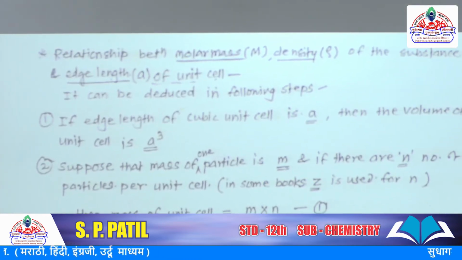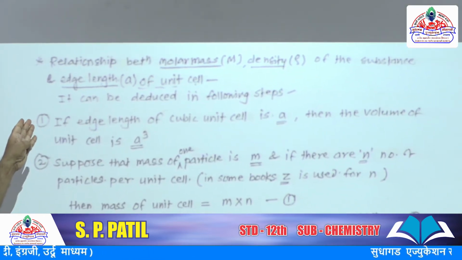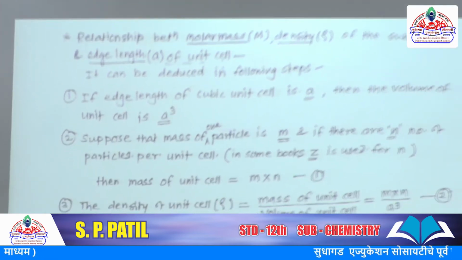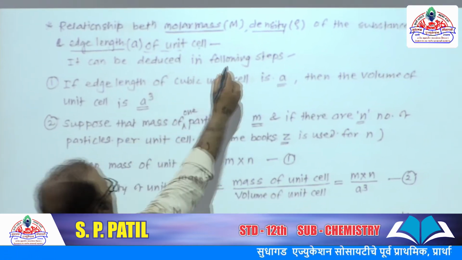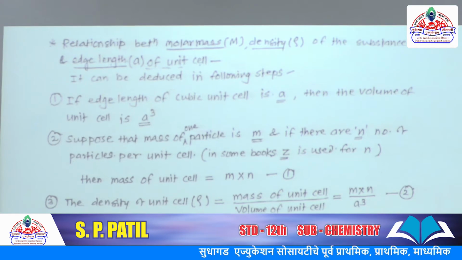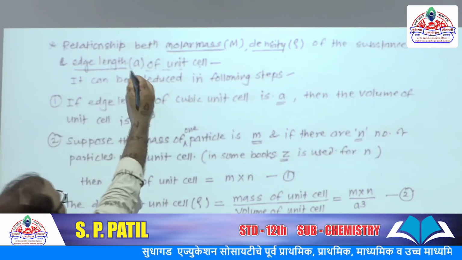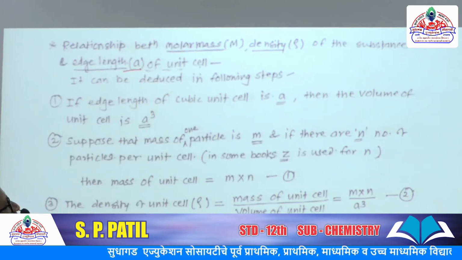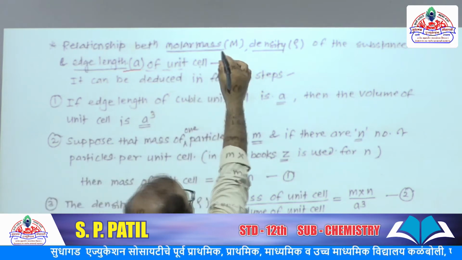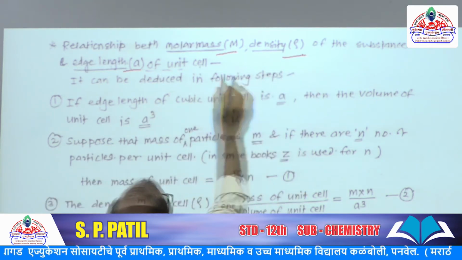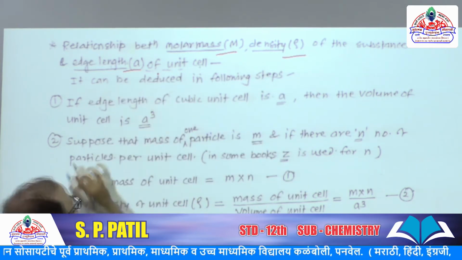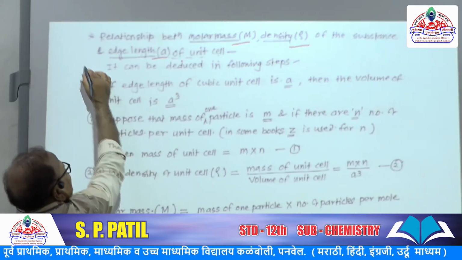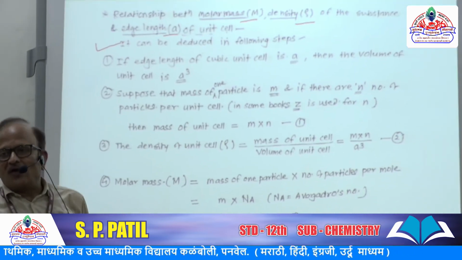Now let us see the relationship between molar mass capital M, density rho of the substance, and edge length a of unit cell. Molar mass, density, and edge length of unit cell. This can be deduced in the following steps.